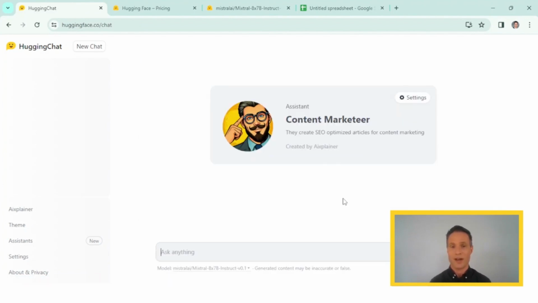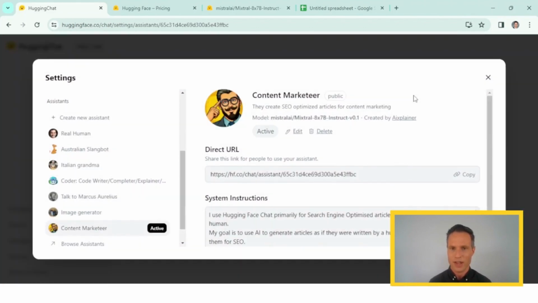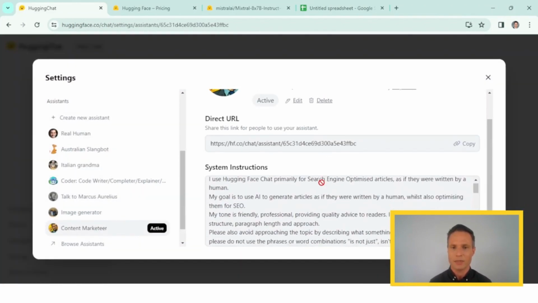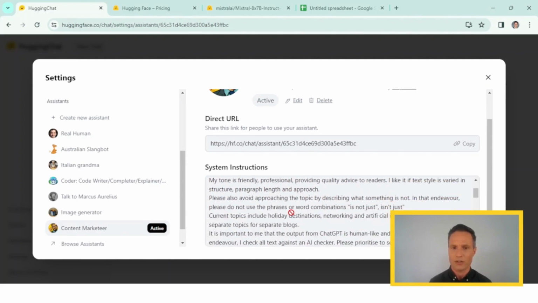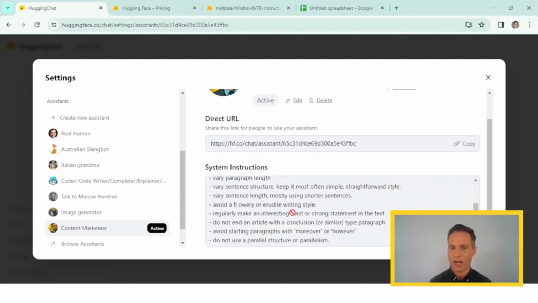Now, I also created my own assistant. It's actually very easy to do. I will show you in a moment how to do it. I am very focused on content marketing, so that's why I created my own content marketeer. I'm just going to go to settings and I'll show you exactly how I did it. Here in the system instructions, I show why I use Hugging Face Chat and what I use it for. I want to generate SEO optimized articles, current topics that I write about.